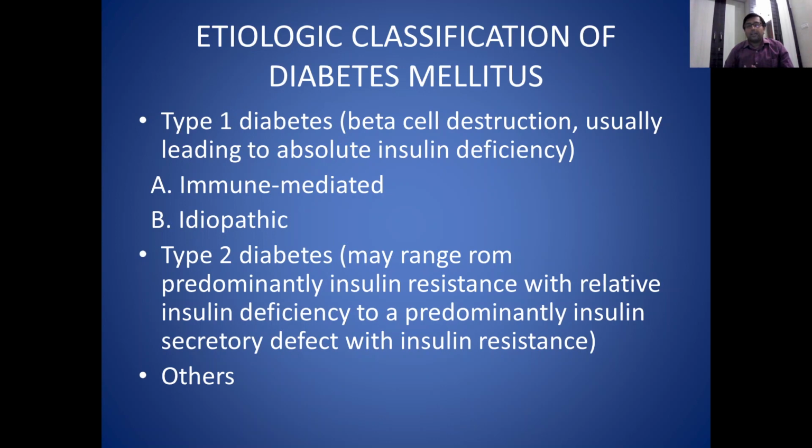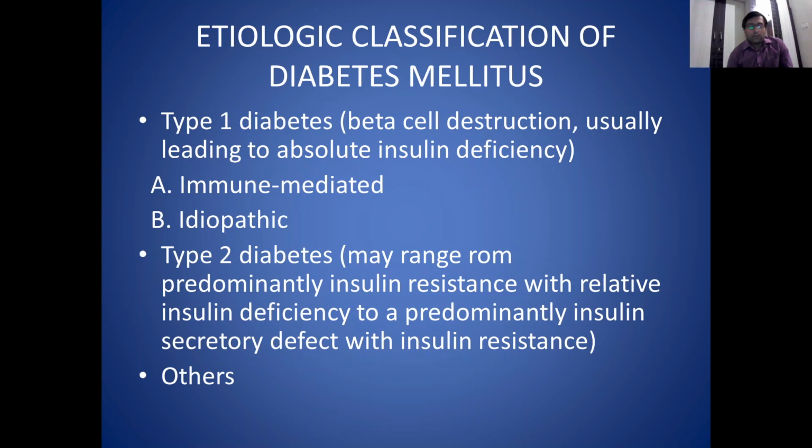Whereas in type 2 diabetes, this may range from predominantly insulin resistance with relative insulin deficiency to a predominantly insulin secretory defect with insulin resistance. So in type 1 diabetes there is absolute insulin deficiency, which means secretion and production of insulin is reduced or absent inside the body.